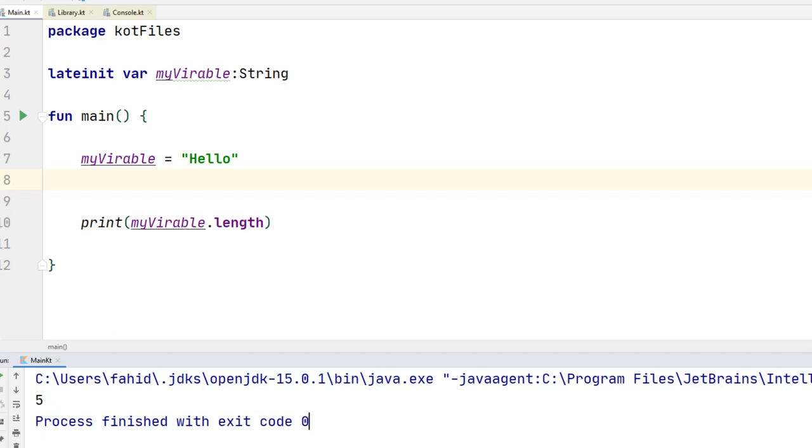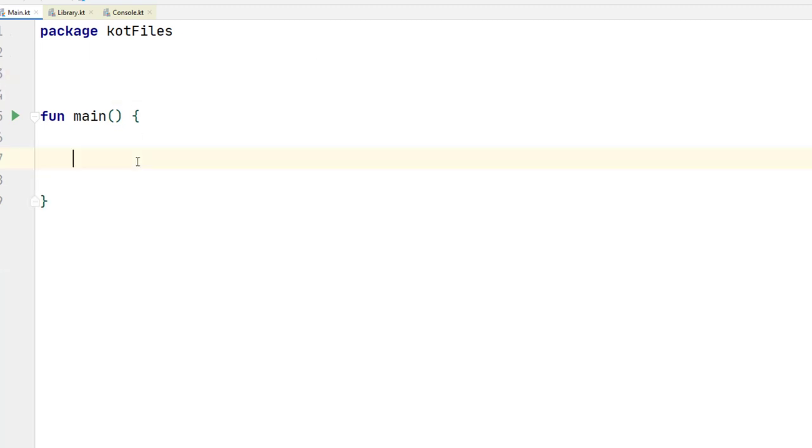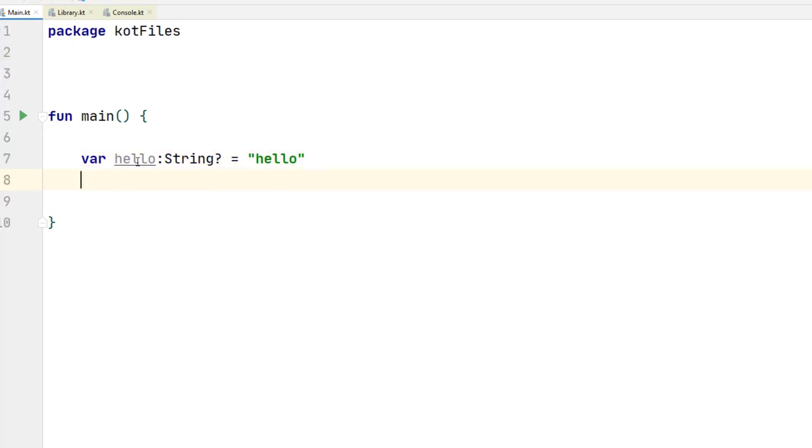Now, I actually forgot to show you one more thing. Let me create my variable again, var hello of type String. We'll make it nullable and we'll set it to hello. Now if I want to print hello dot length, beside the Elvis operator and the question mark operator that I showed you, we also have something called the double exclamation. That's basically an assertion operator, saying I guarantee that this value will never be null, right? And that's kind of like shooting yourself in the foot. Please don't do that. Instead use the Elvis operator. That's the recommended way of doing it, because you never know.